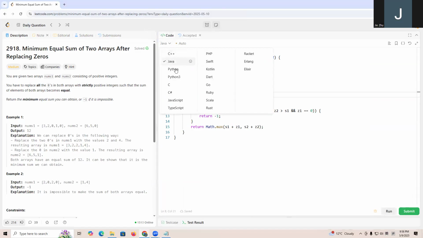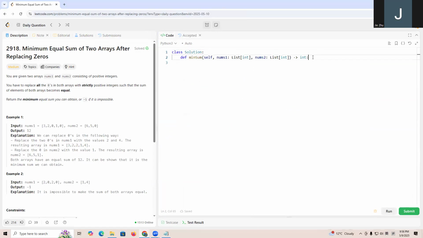And then the Python code will be very similar. We need count one and sum one, count two and sum two, right? So for v in nums1, we're going to have S1 should plus equal v, and Z1 plus equal 1 if v equals 0 else 0.